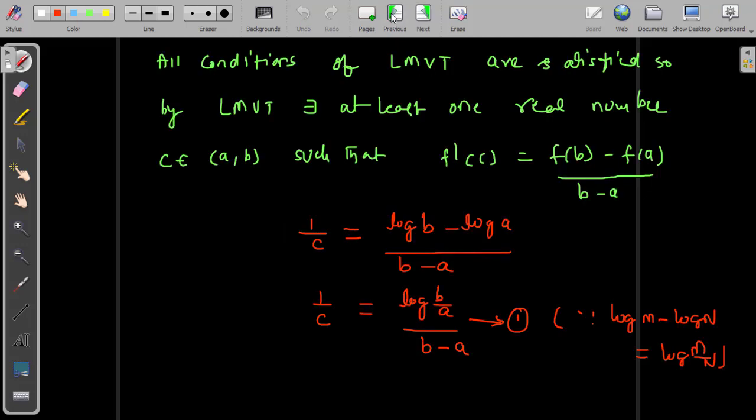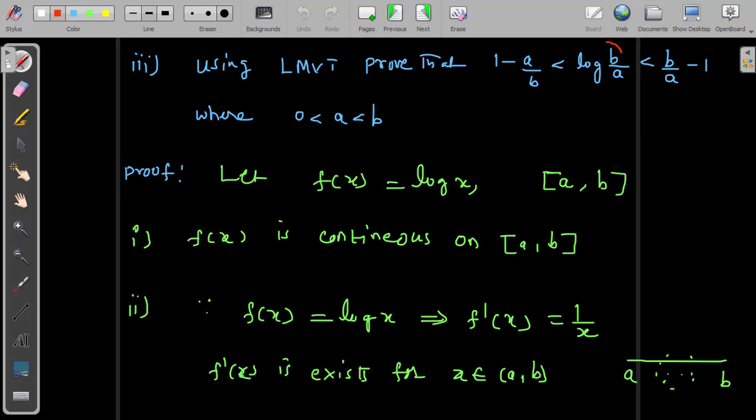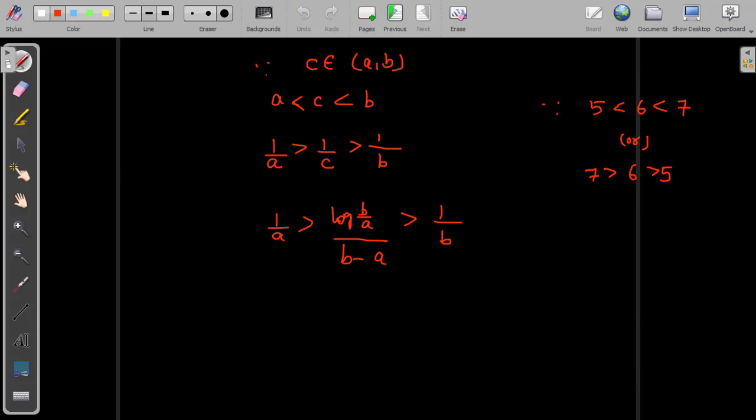1 by C from equation 1 is log B by A divided by B minus A. So substitute here log of B by A divided by B minus A, which is more than 1 by B. As per the proof, we need only the middle term, log of B by A, so we don't want the denominator B minus A. For that we multiply the inequality by B minus A, for the first term, middle term, as well as the last term.